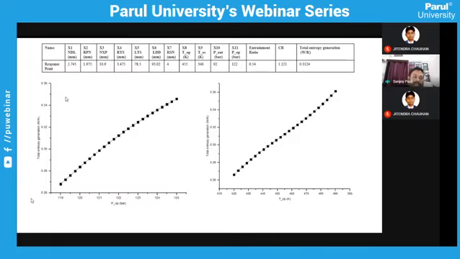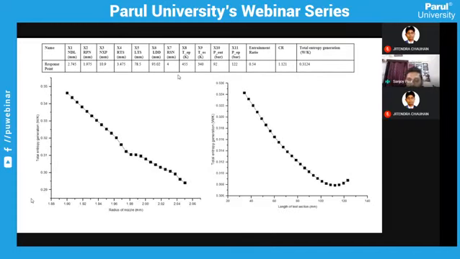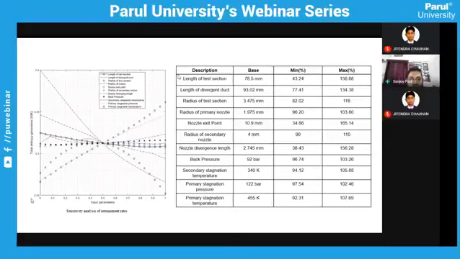Likewise, in entropy generation also, we have seen which parameters are influencing. It's like inlet pressure. Obviously, your inlet pressure will influence your entropy generation. As we increase inlet pressure, stagnation pressure, your entropy generation is increasing. So I'm not going through it in detail. We can see easily these two lines influencing the generation.